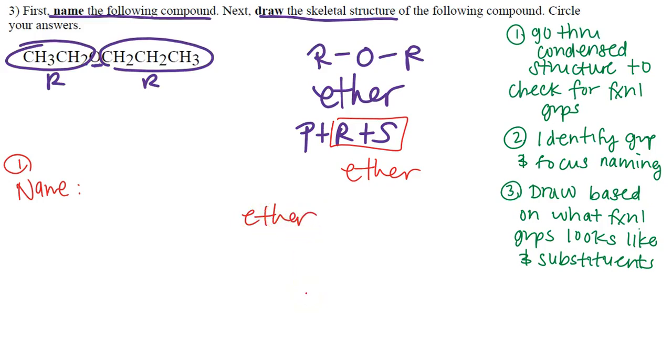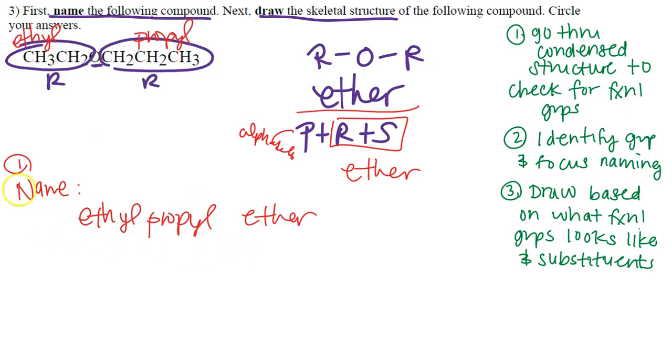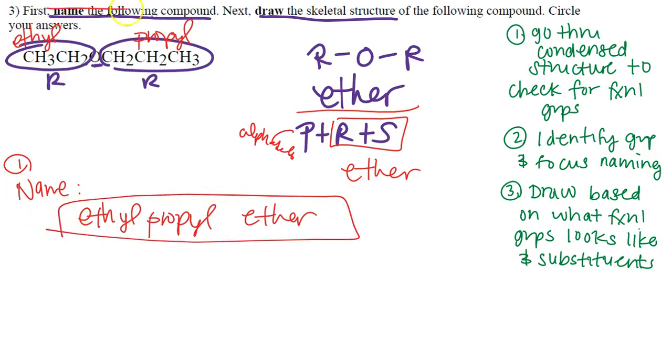Now, we have to consolidate our prefixes. Prefixes are going to be based on alphabetical order. So first, we're looking at our prefix here, or one of our prefixes are going to be CH3, CH2. So that is going to be a ethyl group. So we have 2 carbons there. And then we have 3 carbons here, so that's going to be a propyl group. So what we need to do with our prefixes here is put them in alphabetical order. And this is just the rules for naming ethers. So I'm going to have ethyl, propyl, ether as the name. Okay, I've answered the first part of the question.